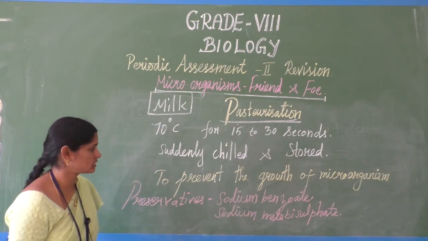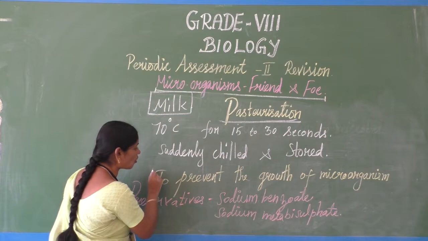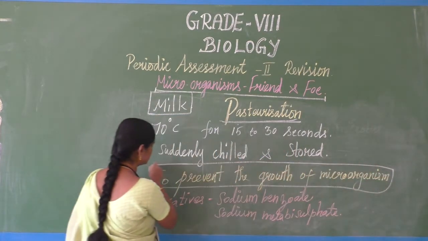Why is pasteurization done? To prevent the growth of microorganisms.